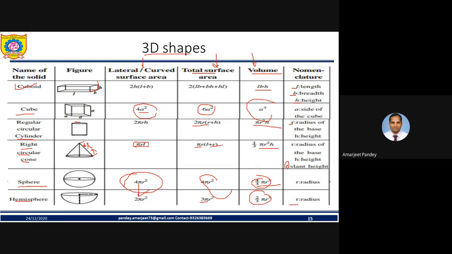So I believe this structure is clear to all of you. Yes, please note down the formulas. Very important, my friend, and you must jot them down, because in 3D, questions are asked on these structures continuously.